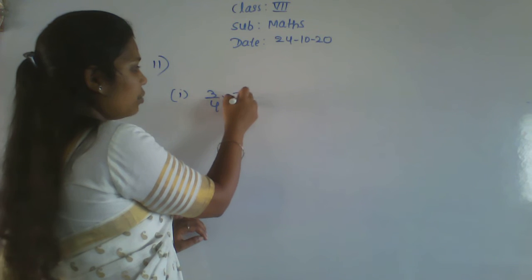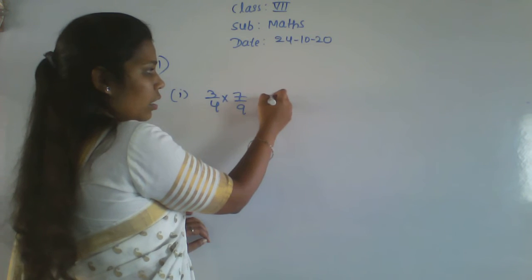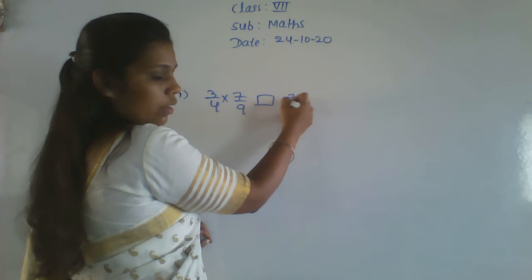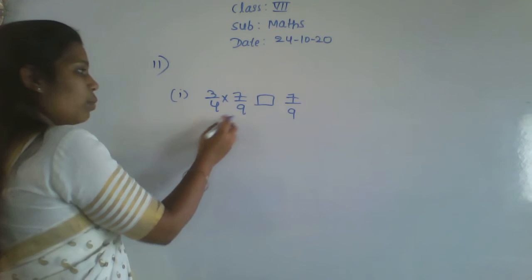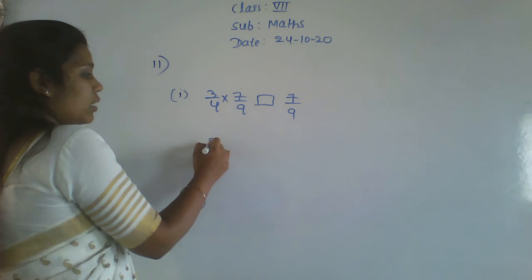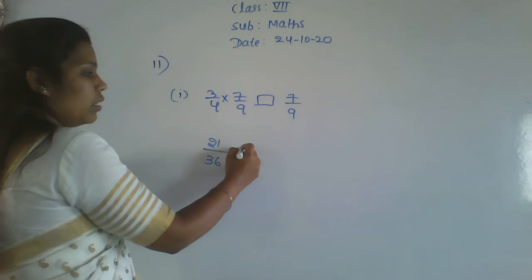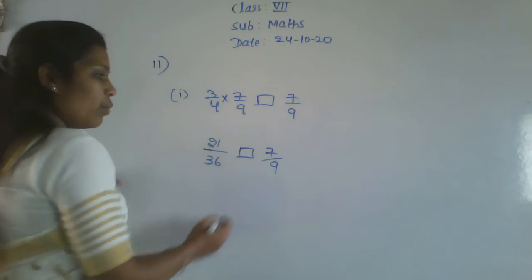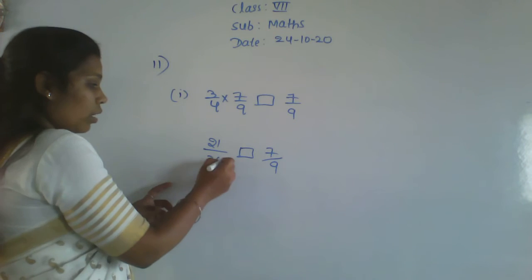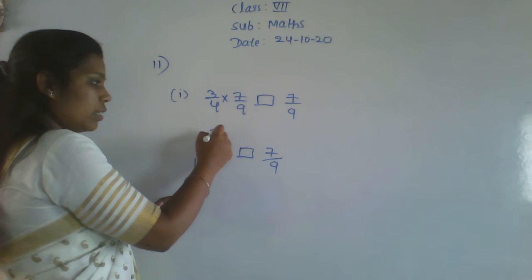3 by 4 into 7 by 9, and here they have given a box 7 by 9. Okay, so multiply these two. 3 sevens are 21, 9 fours are 36. Okay, so here a fraction is there. Now we can cancel with the 3 value. 3 ones are 3, 3 twos are 6, 3 sevens are 21, right?